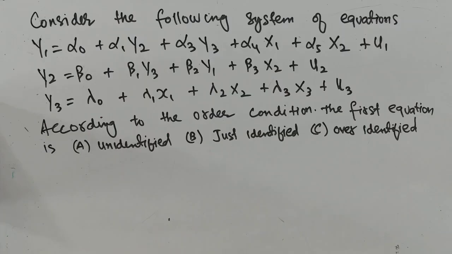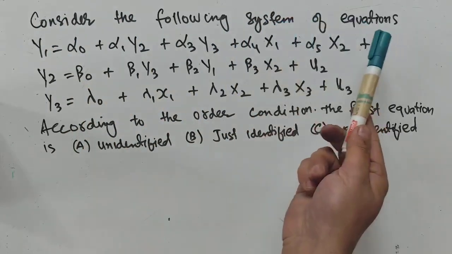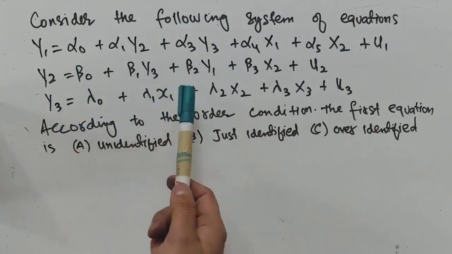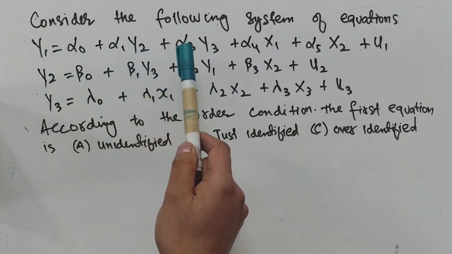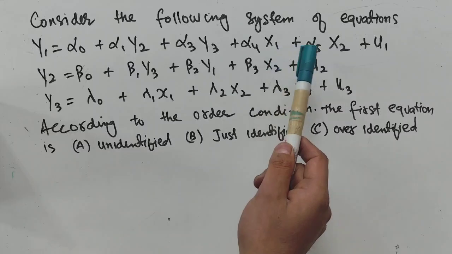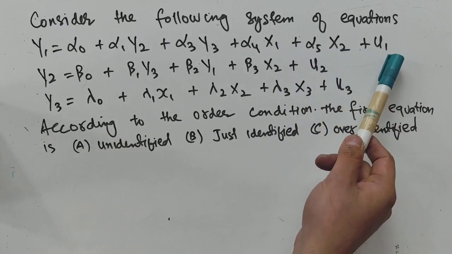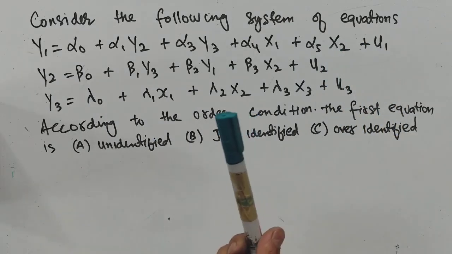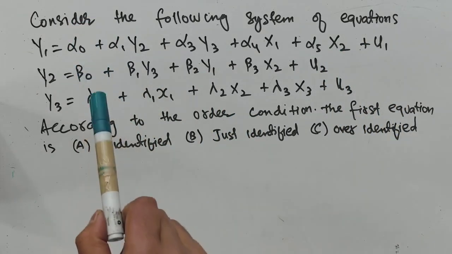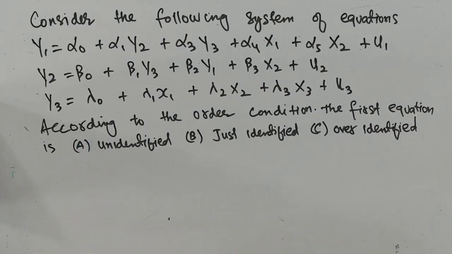The question is how to find out whether a particular equation is unidentified, just identified, or over-identified. Consider the following system of equations. We have three simultaneous equations. Y1 is equal to alpha naught plus alpha 1 y2 plus alpha 3 y3 plus alpha 4 x1 plus alpha 5 x2 plus u1. So u1, u2 and u3 are the residual terms, and alpha naught, beta naught and lambda naught are the constants.